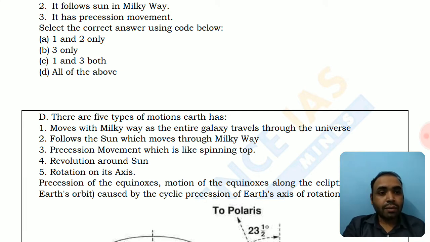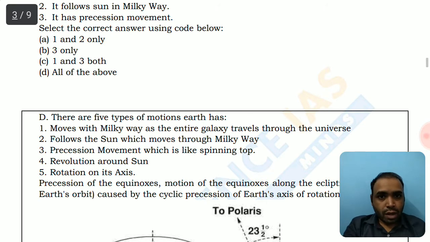And there are many theories, and the most popular theory is the Big Bang theory about the evolution of universe around 13.7 billion years ago. This universe started as a very small, dense, hot ball of mass which exploded by the Big Bang. So you should be familiar with those concepts as well. Then Earth follows the Sun, which moves through Milky Way. So this is again the motion of solar system.